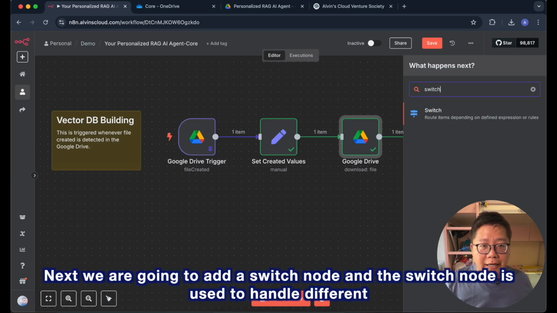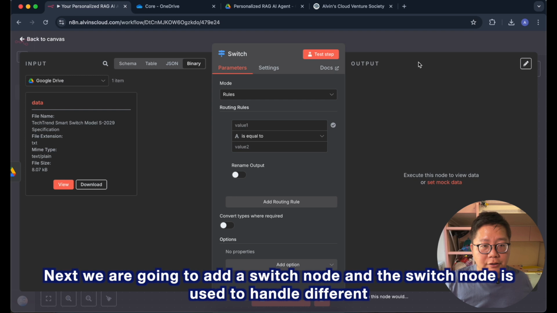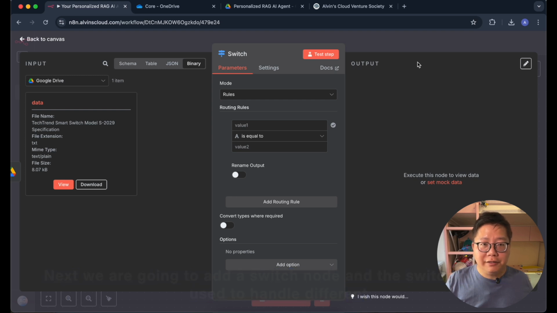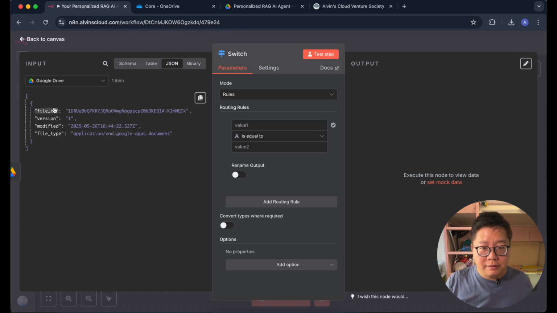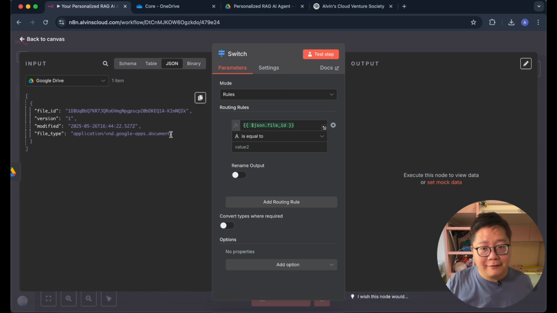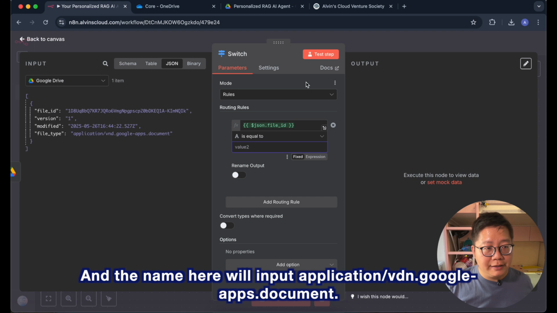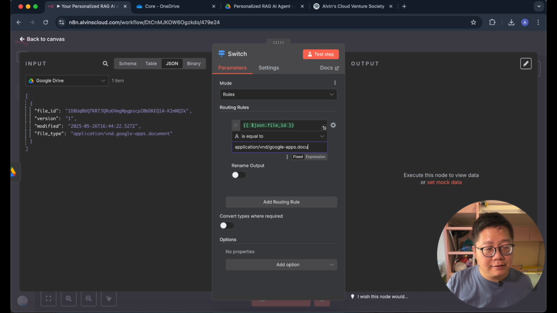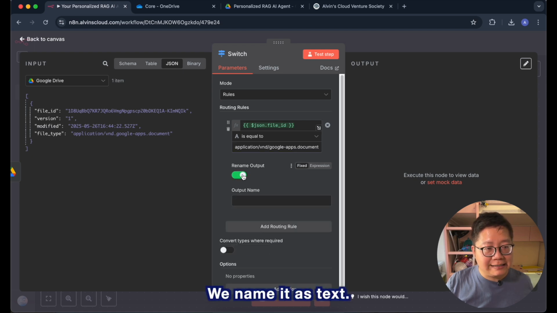Next, we are going to add a switch node, and the switch node is used to handle different types of files. We need to create our first routing rule, file ID, and the value here we will input application/vnd.google-apps.document. We name it as text.